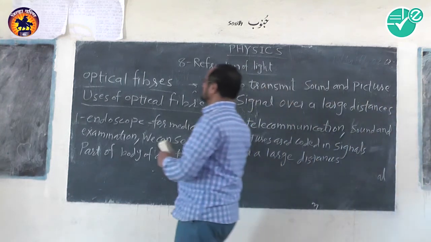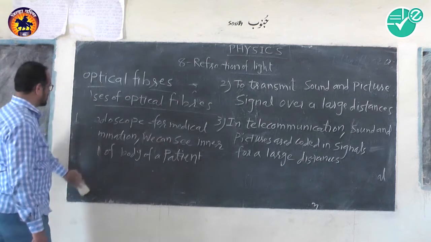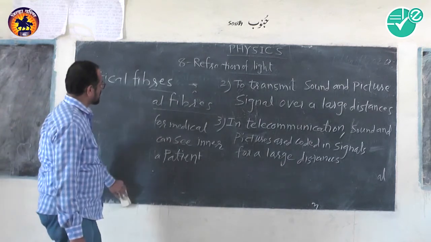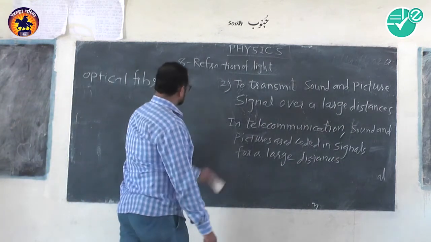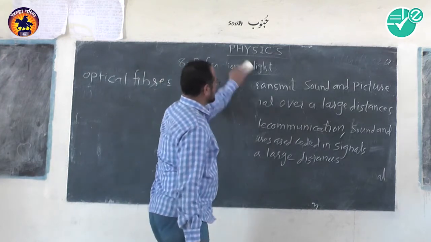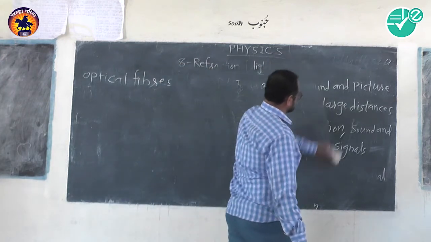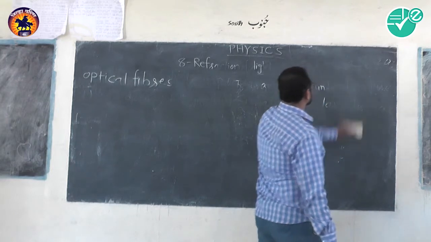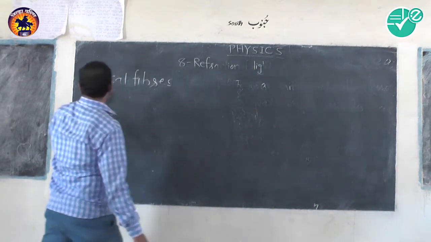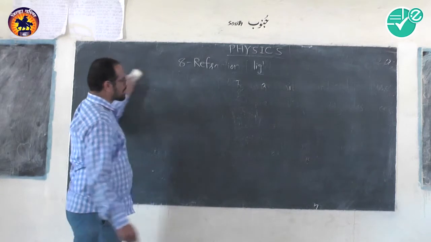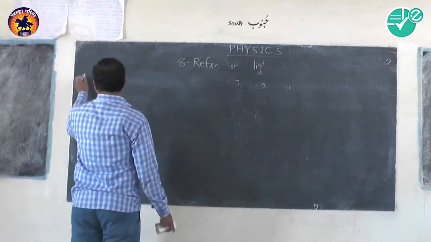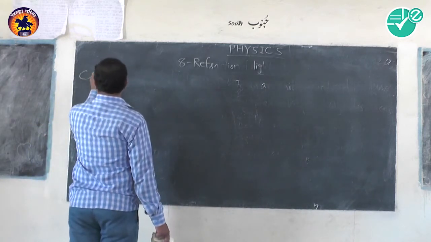Now, before taking some examples of the critical angle, we will see what the critical angle is separately and how we calculate that value. So we will take critical angle.